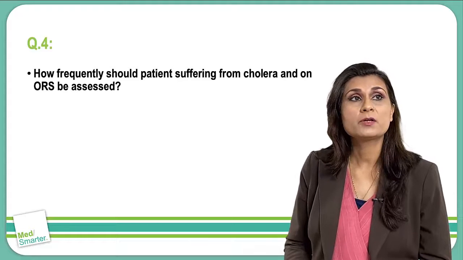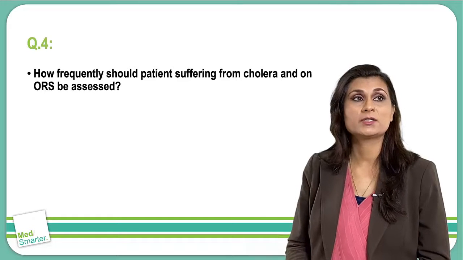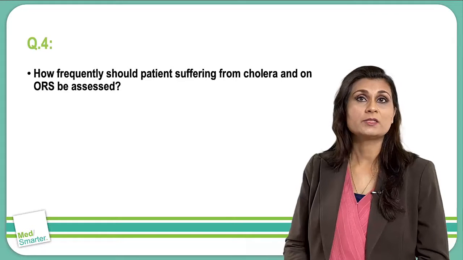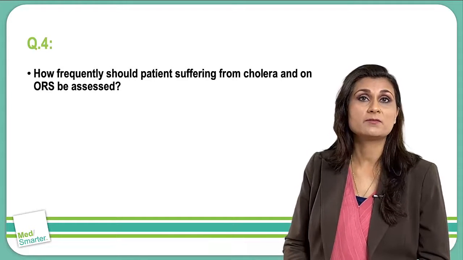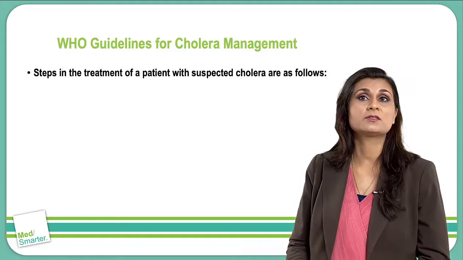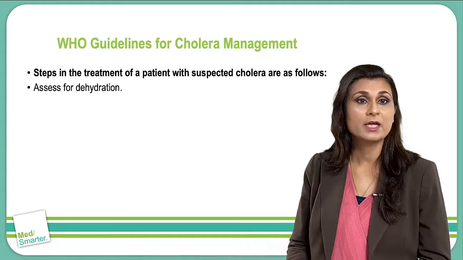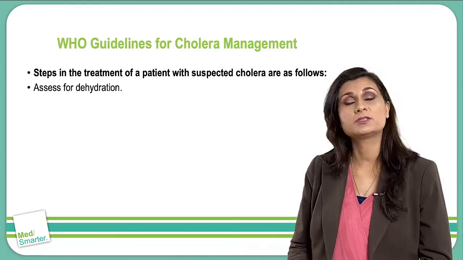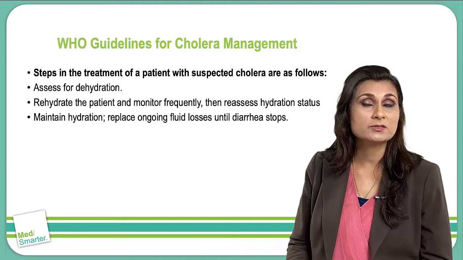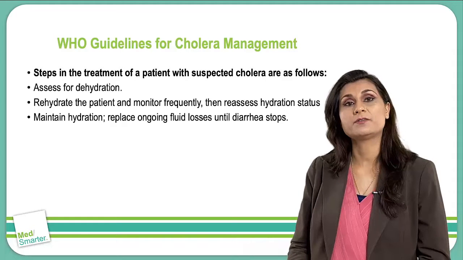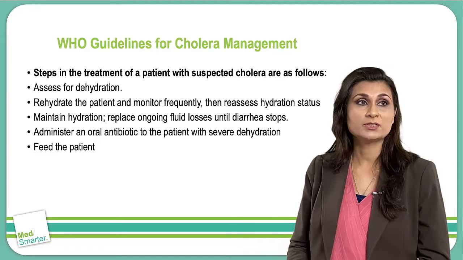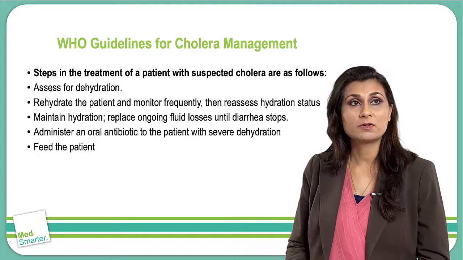Question number 2: how frequently should patients suffering from cholera on ORS be assessed? This is the same thing that we have talked about in our lectures, so I'm going to repeat it, because it was given in your lecture, the WHO guideline for cholera management. What are the steps in cholera management? Assess for dehydration. Rehydrate the patient and monitor frequently, and then reassess hydration status. Maintain hydration, so you need to replace ongoing fluid losses until the diarrhea stops. Administer an oral antibiotic to the patient with severe dehydration, and feed the patient. This is your guideline for cholera management.